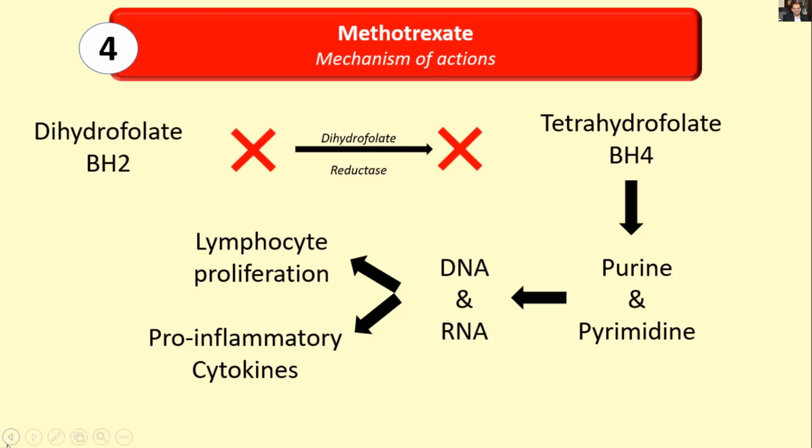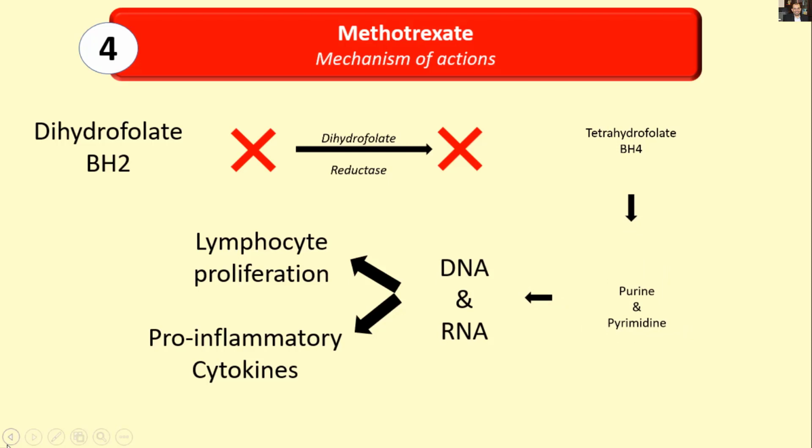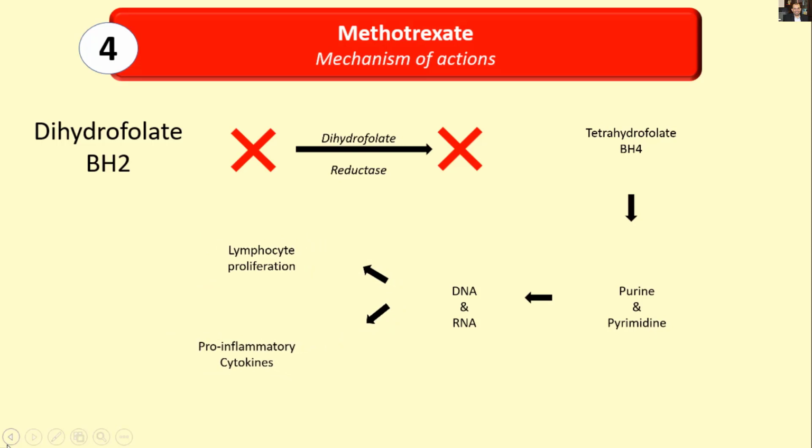Methotrexate interferes with dihydrofolate reductase enzyme activity. As a result, this suppresses the formation of the intermediates necessary for DNA and RNA synthesis and lymphocyte proliferation. These are the 4 suggested anti-inflammatory mechanisms of action for methotrexate.